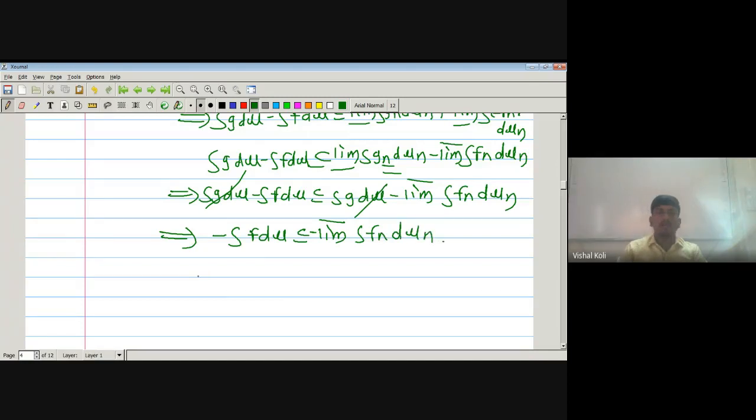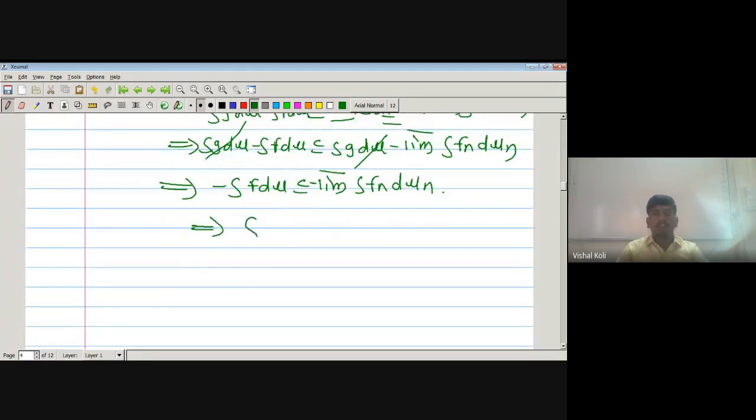Just multiply both sides by -1. We get integration of f dμ. As we have multiplied by a negative, the sign reverses, that is, the inequality reverses, giving integration of f dμ greater than or equal to the limit superior of integration of f_n dμ. Okay, so this is equation 2.